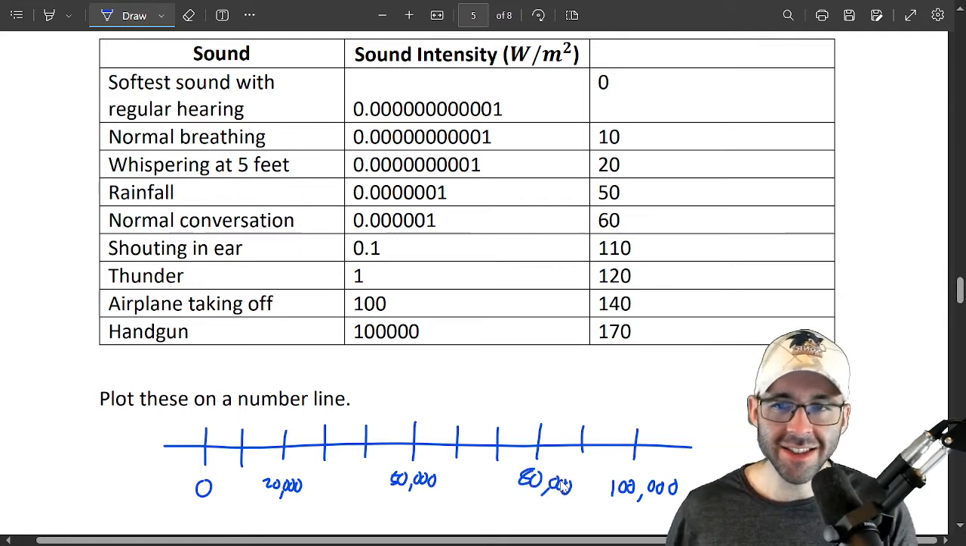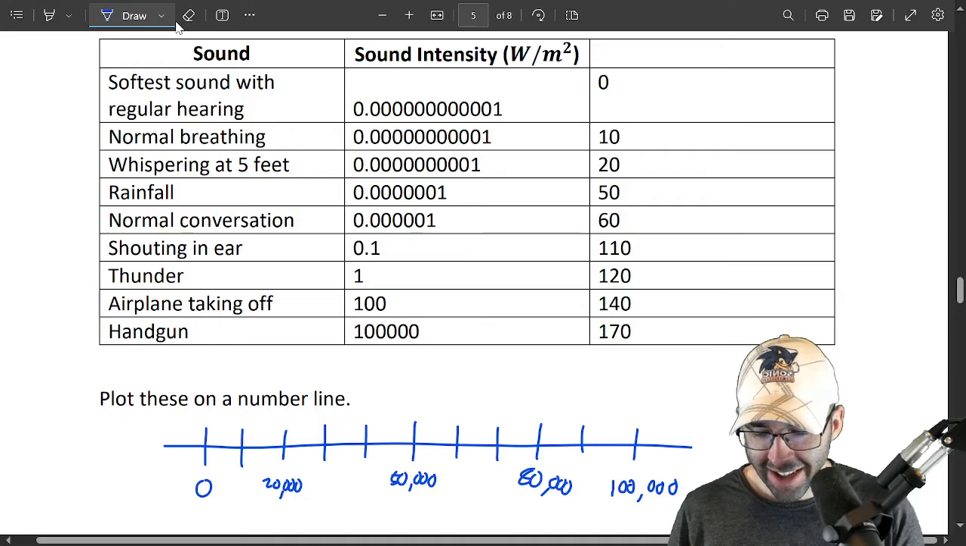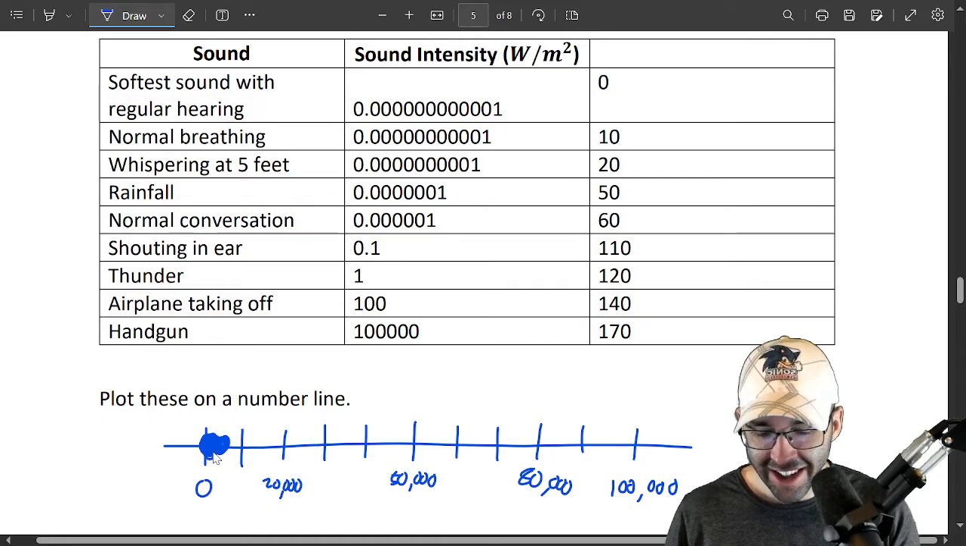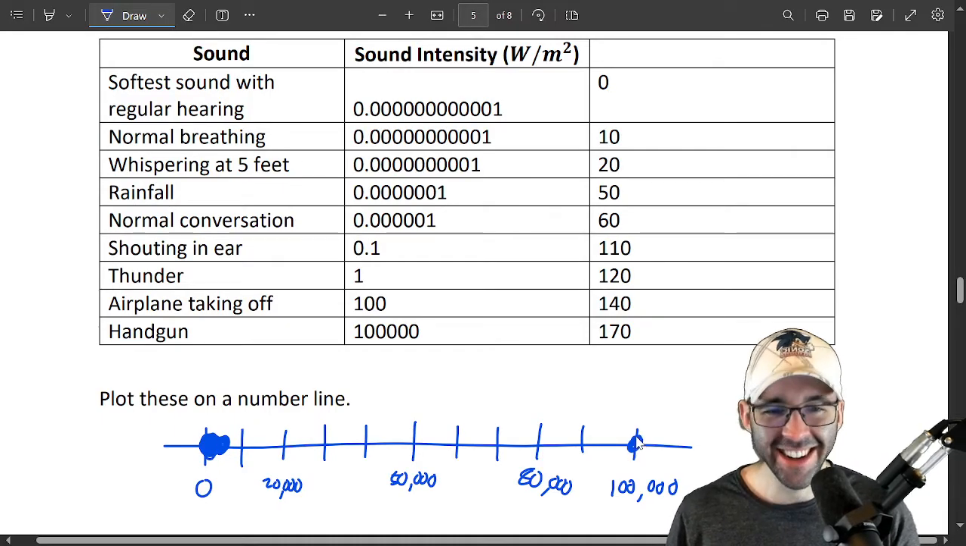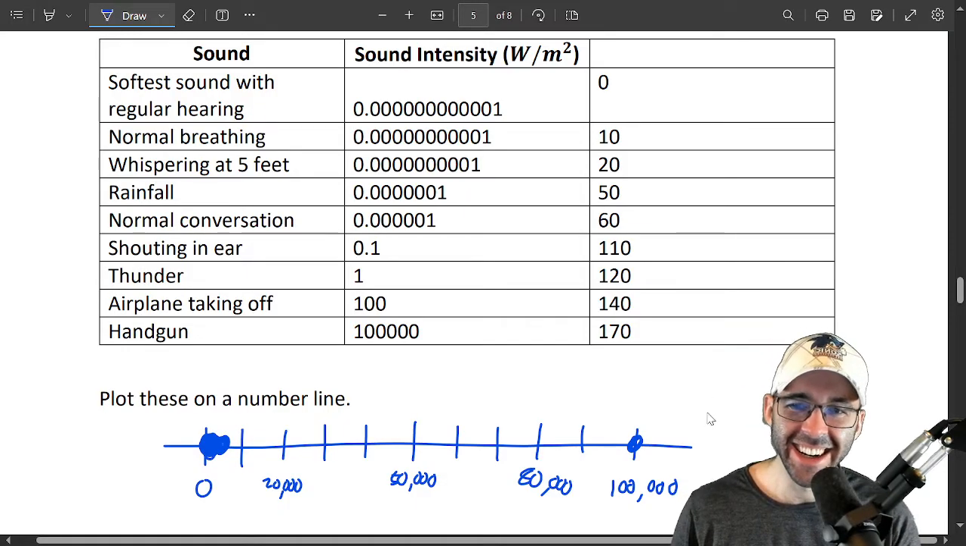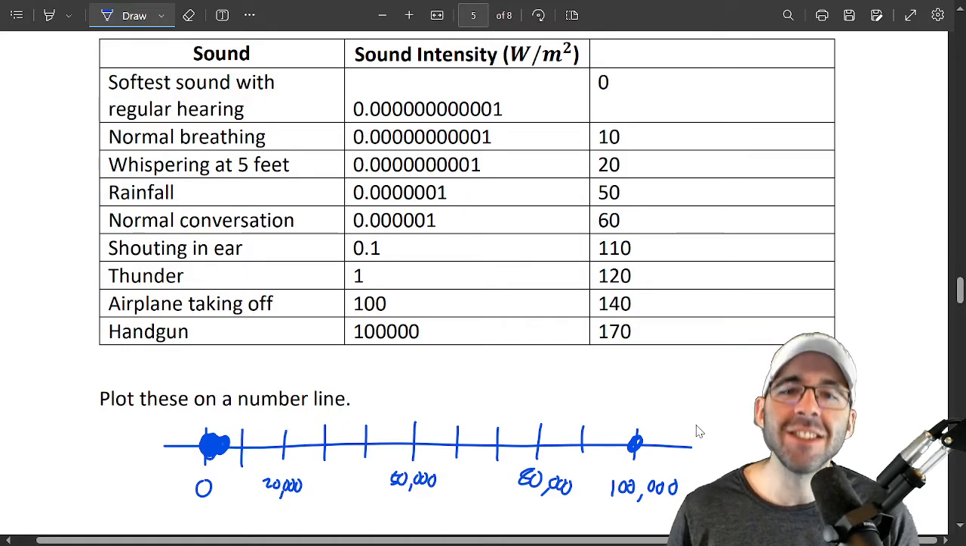All right, let's plot these. Well, softest sound with regular hearing is right here. And then normal breathing is right here, and then whispering is right here, and then rainfall is right here and right here and right here. And airplane taking off is right here. Okay, and a handgun's right here. This is useless.